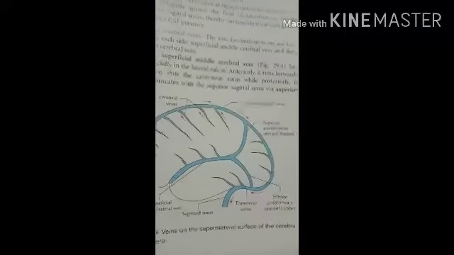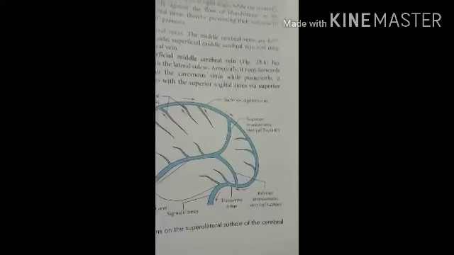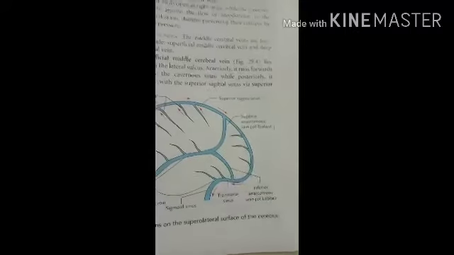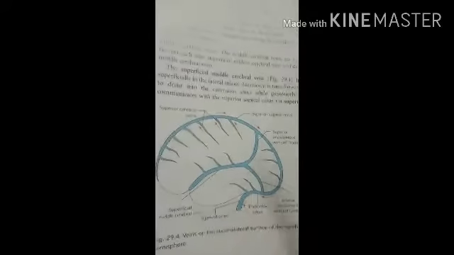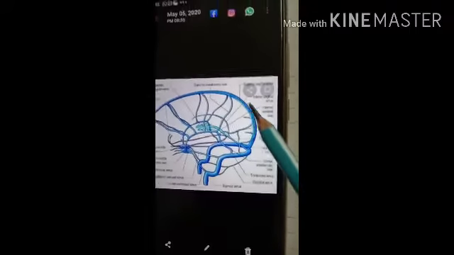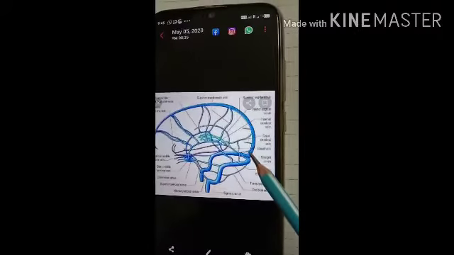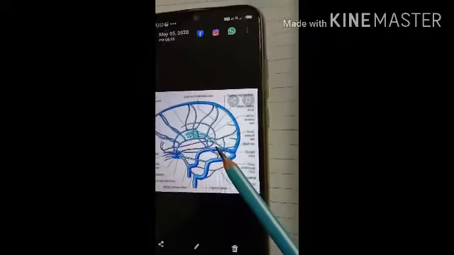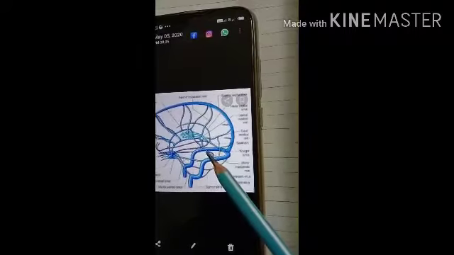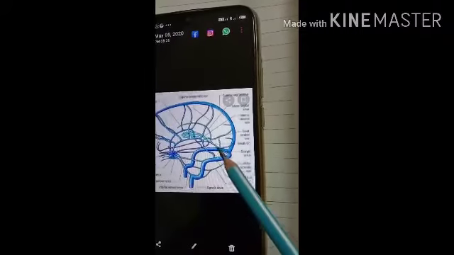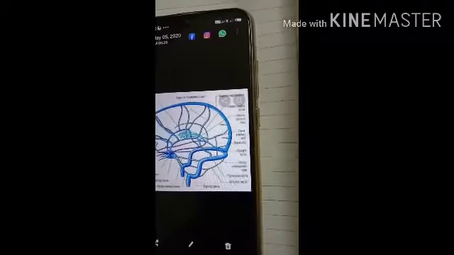Then it turns to the right side and continues as the right transverse sinus. So here in this diagram you can see the superior sagittal sinus turned on the right side to form the right transverse sinus. So this one is the right transverse sinus.